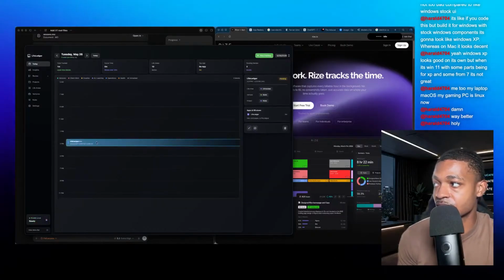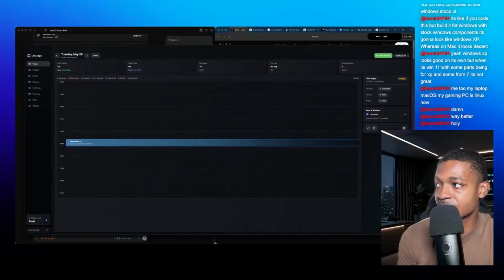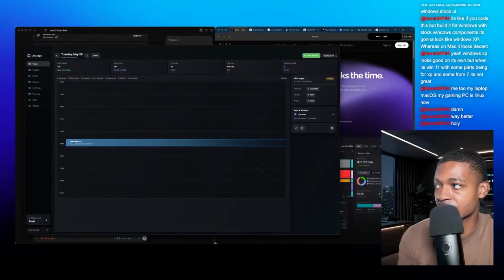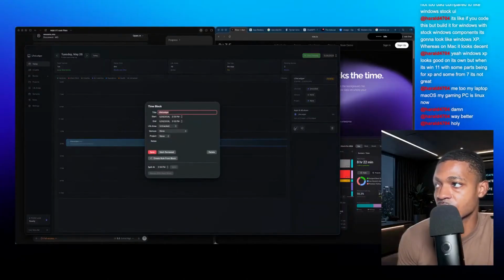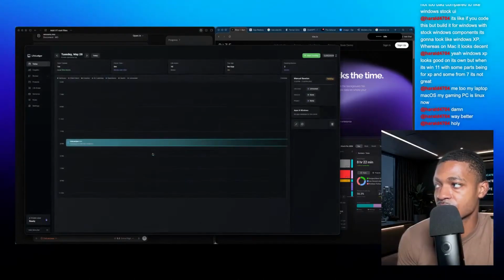Let's stop this. Some UI improvements here and there, like this text. It's not really the best, but we can go in here, edit this, Life Ledger, market review, create rule, project 9, let's say the views agency, save.